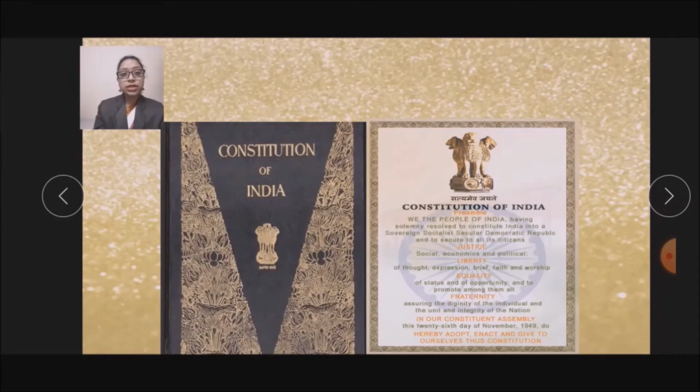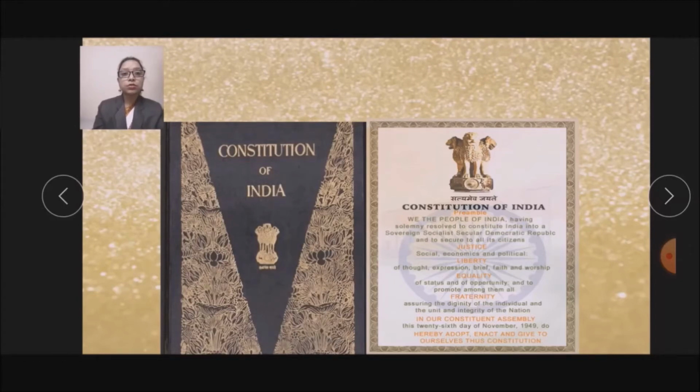The constitution, as you learned last year, is a set of rules according to which a country is run. You have studied in your previous class, class 4th, that the constitution is a set of rules according to which a country runs.